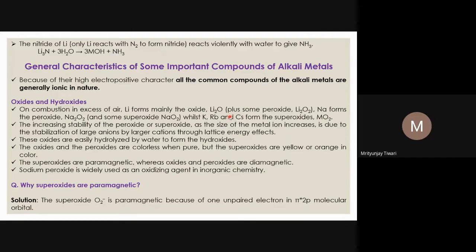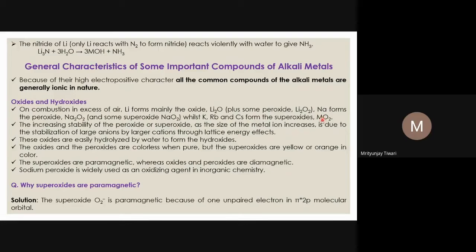So lithium majorly forms the normal oxide, and the major product of sodium after reaction with oxygen is sodium peroxide. However, we also see some oxide and some superoxide. Potassium, rubidium, and cesium mostly form superoxides, though for potassium we also see a trace amount of peroxide. So what we have to remember is that the major product of lithium with oxygen is the normal oxide, with formula Li2O. Sodium forms the peroxide, Na2O2, and potassium, rubidium, and cesium form superoxides with the formula MO2.